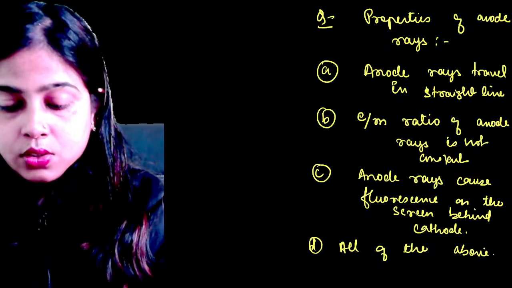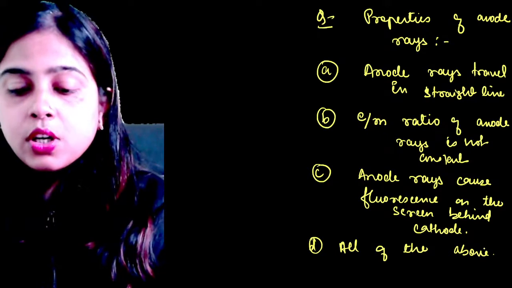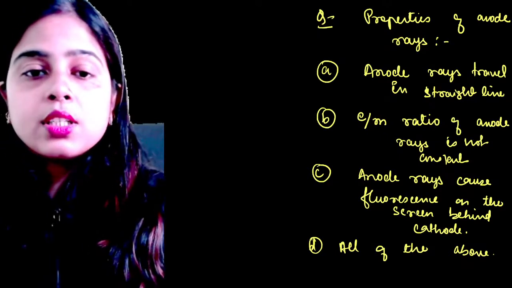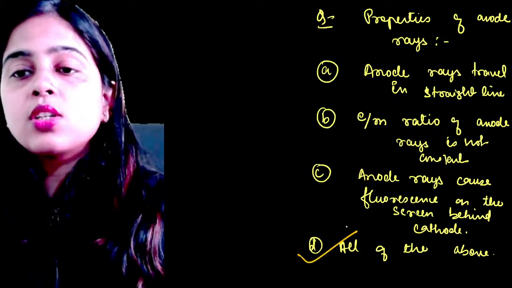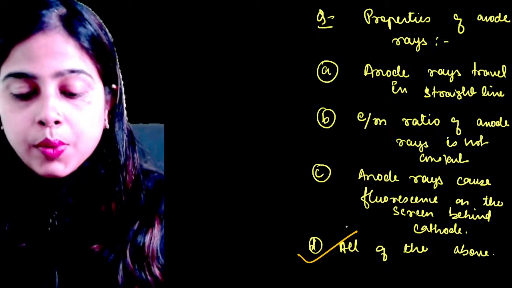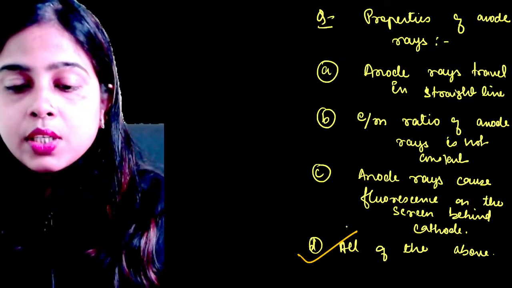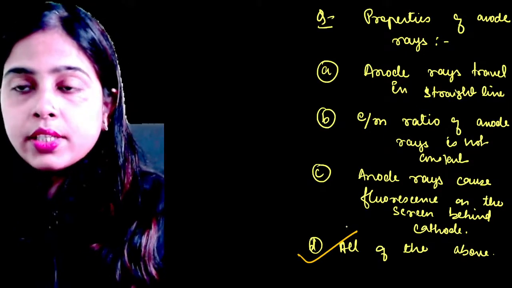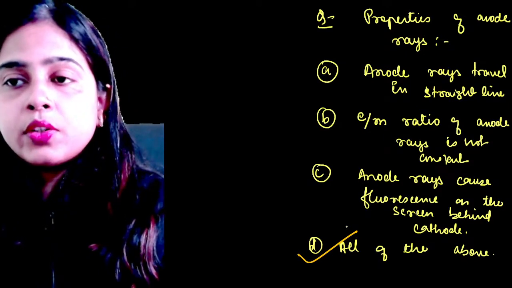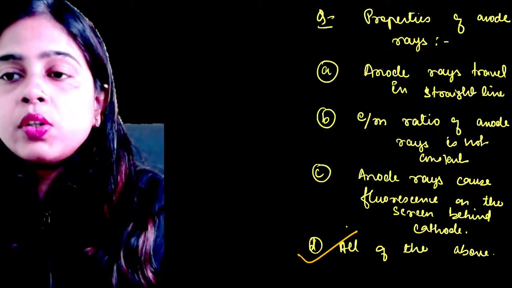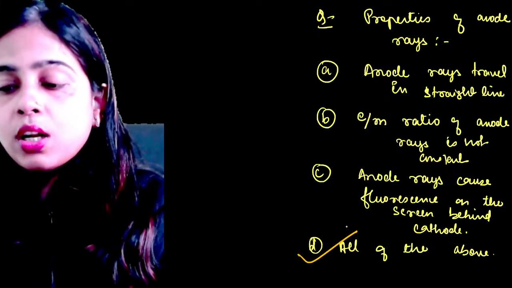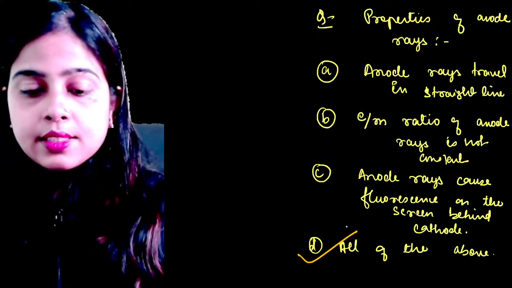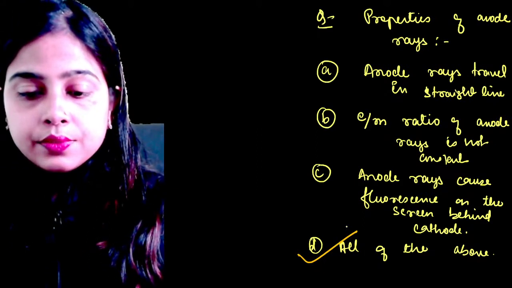Okay, D. Yes, of course, the correct answer is D, that is, all of the above are correct. The properties of anode rays are absolutely correct. Anode rays travel in a straight line. E by m ratio of anode rays is not constant. Anode rays cause fluorescence on the screen behind the cathode. All of the above is correct. Yes, very good, Uzair.